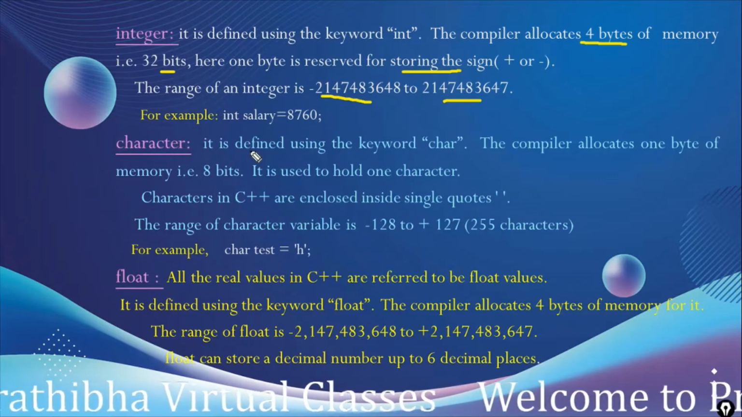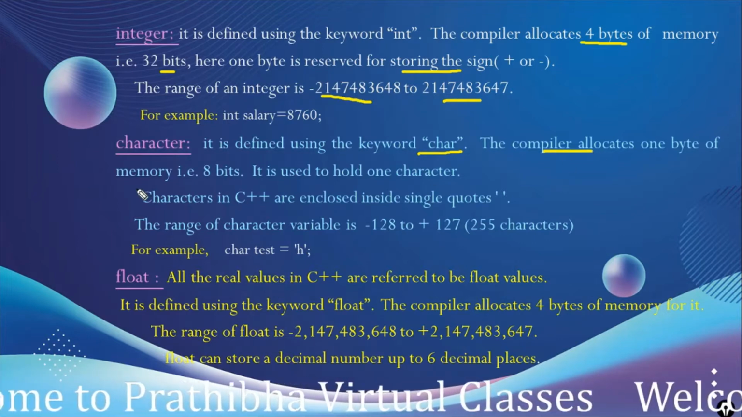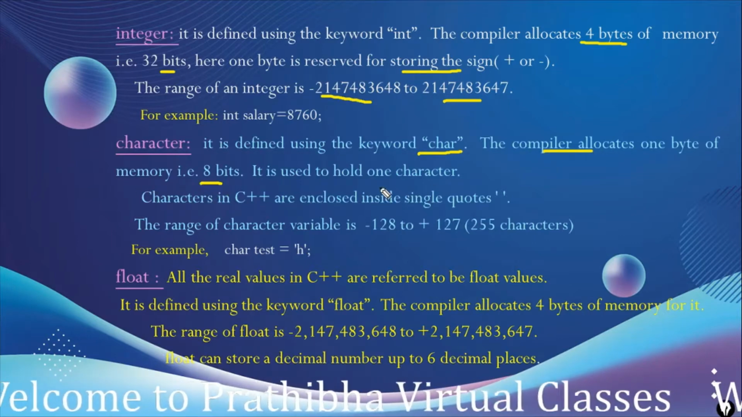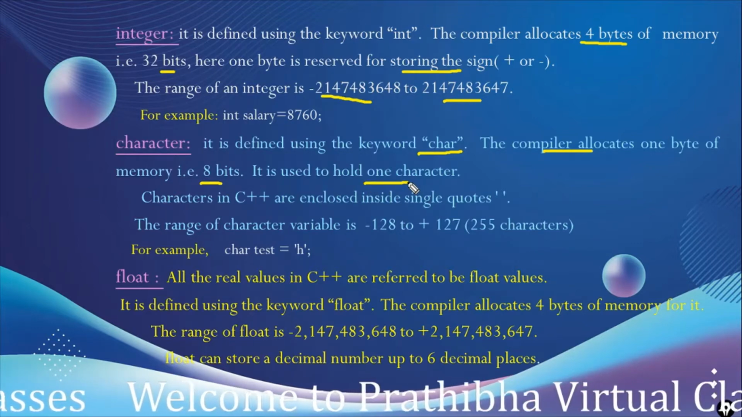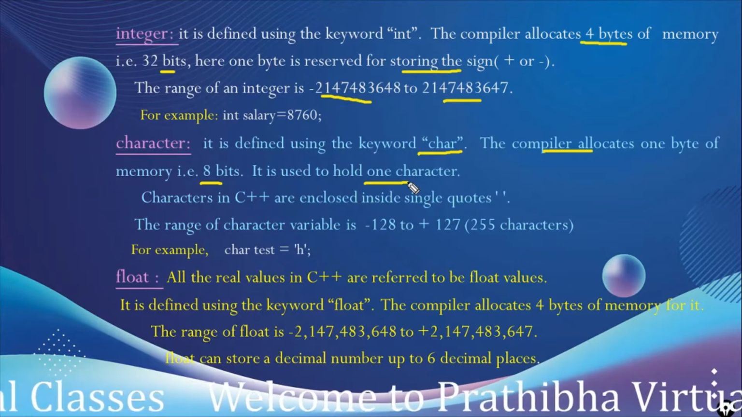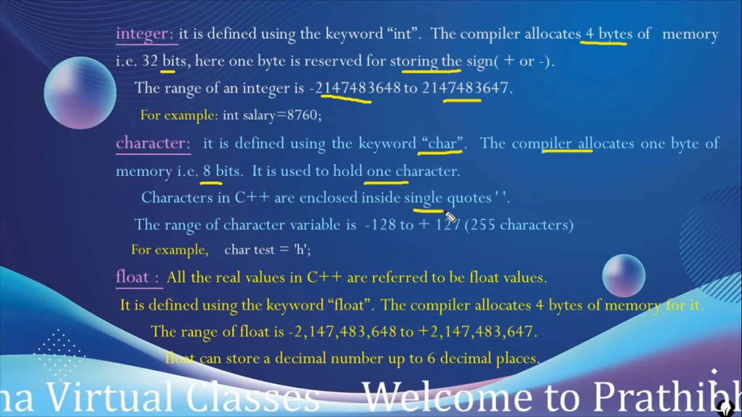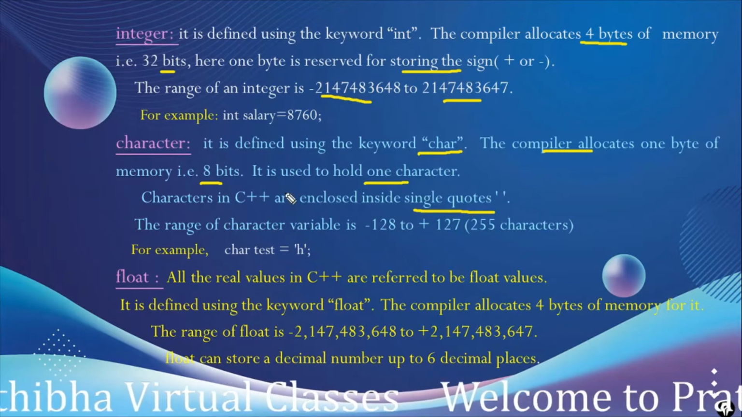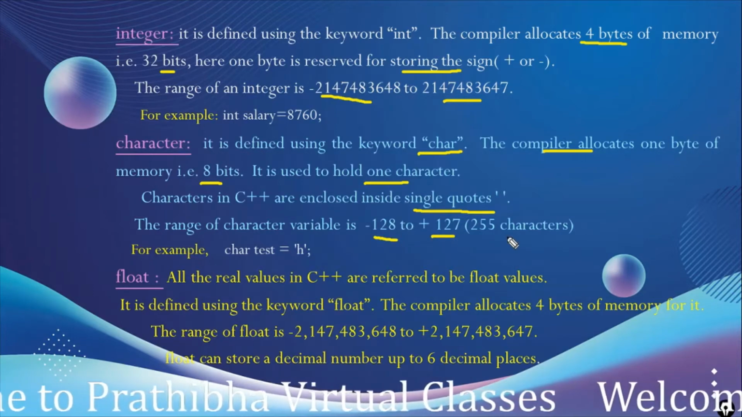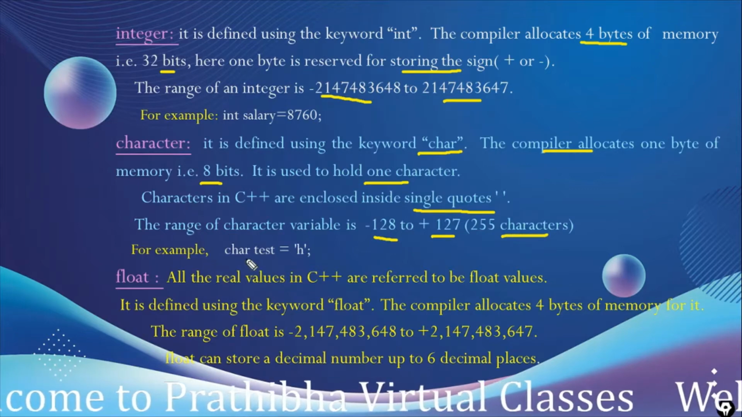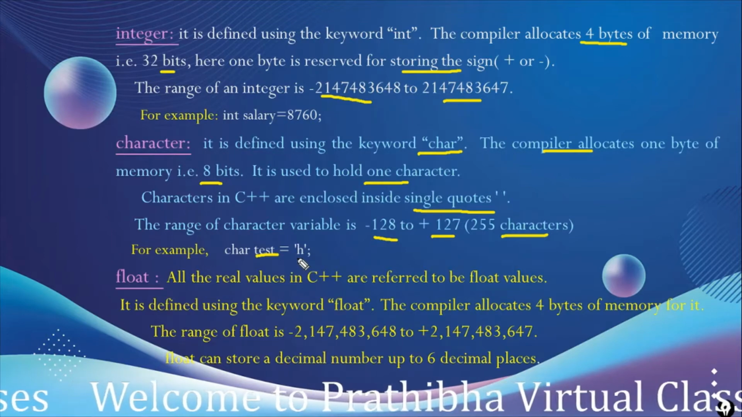A character can be defined using the keyword char, and the compiler allocates 1 byte of memory, that means 8 bits, and it is used to hold 1 character only. That character may be an alphabet, a number, or any special character. Characters in C++ are enclosed inside single quotes. The range of the char variable is -128 to +127. For example, char test is the variable name which holds the single alphabet value 'H'.